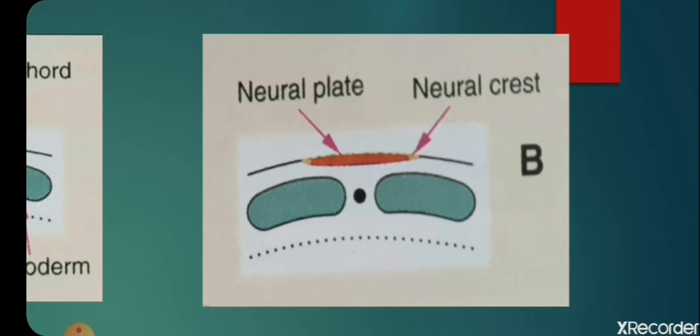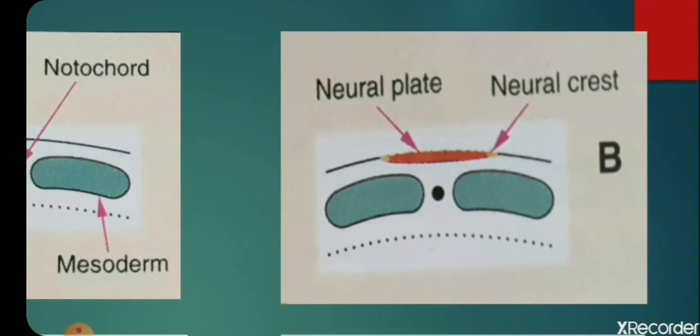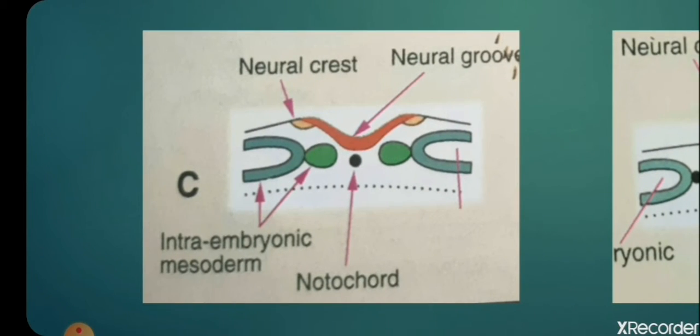At the edge of the neural plate on either side, at the junction of neural ectoderm and the rest of the ectoderm, there are some specialized cells in pale yellow color that you can see, neural crest cells. Neural crest cells are present at the junction of neuroectoderm and rest of the ectoderm. You can appreciate it in this picture better.